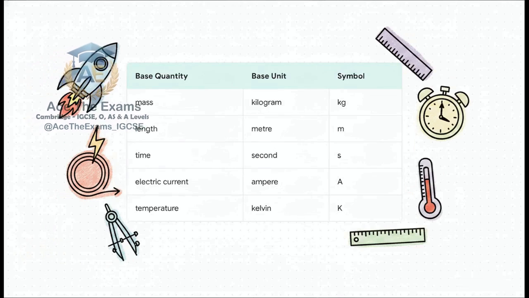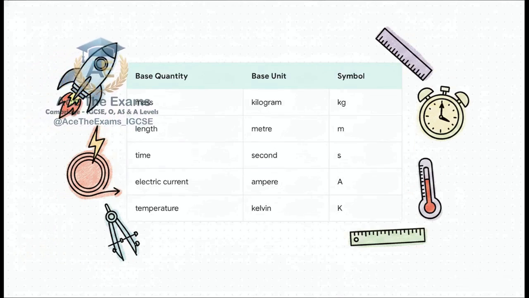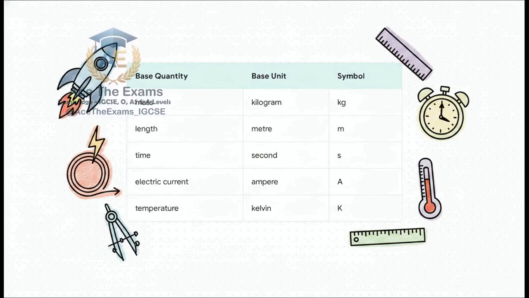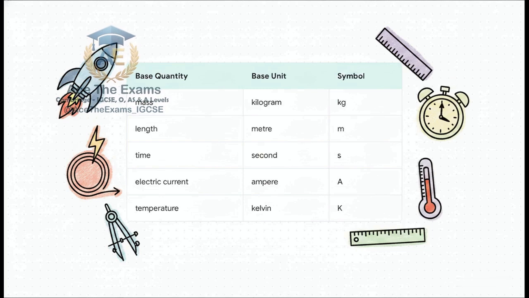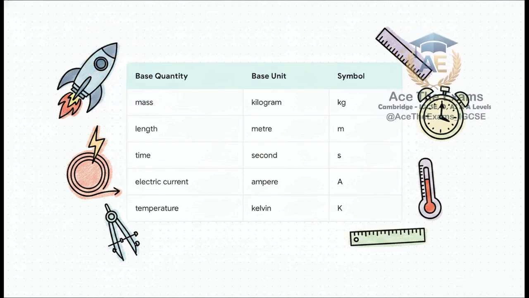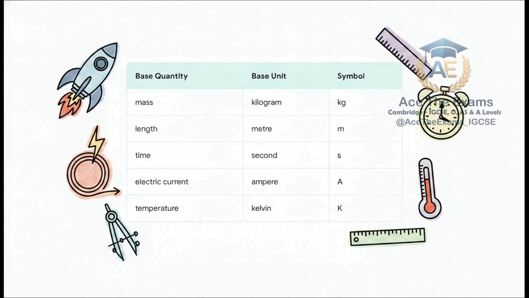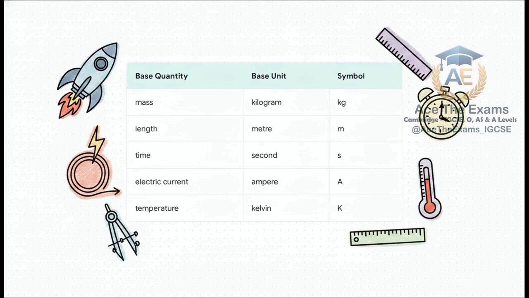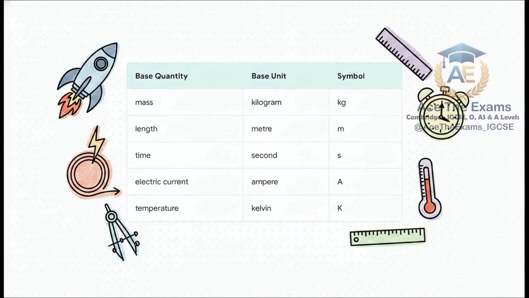Now, to actually communicate across these mind-boggling scales, we need a universal alphabet. And that's exactly what the SI base units provide. Whether you're measuring the massive thrust of a Saturn V rocket or the subtle heat of a chemical reaction, all physical measurements eventually boil right down to these fundamental units: the kilogram, the meter, the second, the ampere, and the Kelvin. This is the universal language that unites scientists all around the globe.